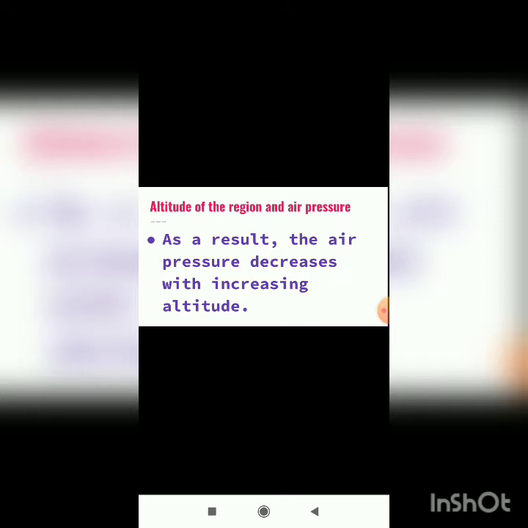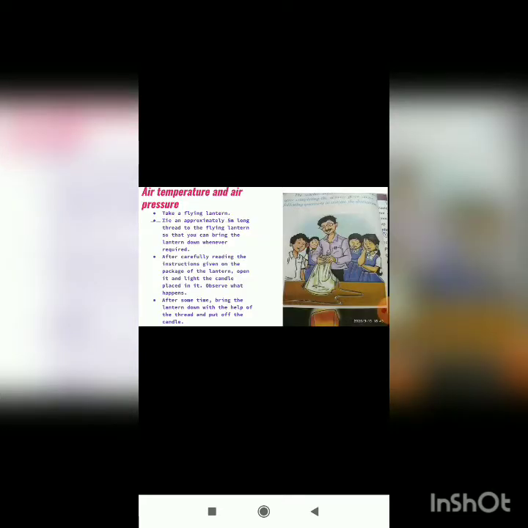Okay, now here you can see, students, a diagram which has been given. Take a flying lantern. It is already there in your textbook. You can also refer to that. Take a flying lantern. Tie an approximately 5-meter long thread to the flying lantern so that you can bring the lantern down whenever required.